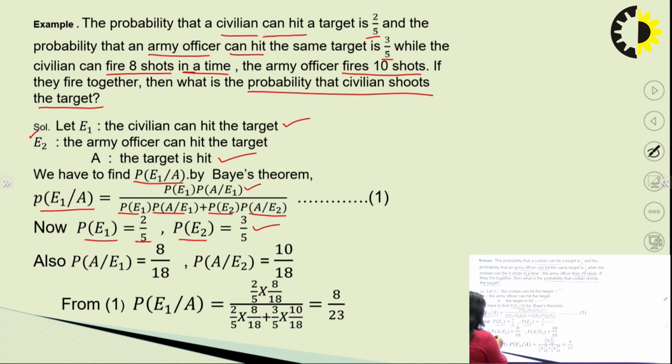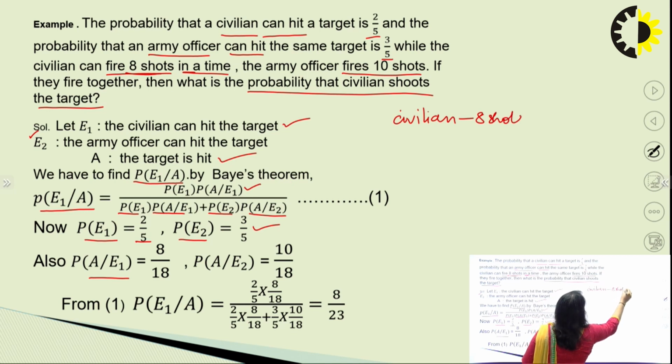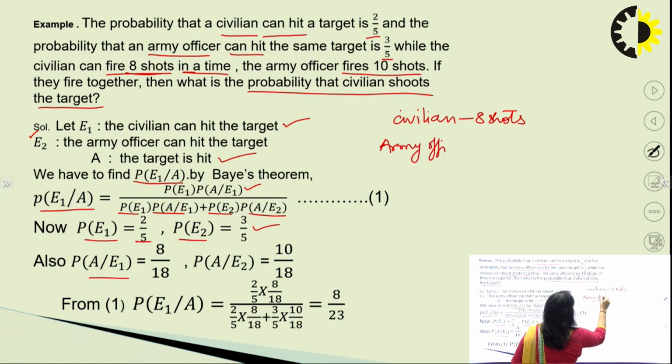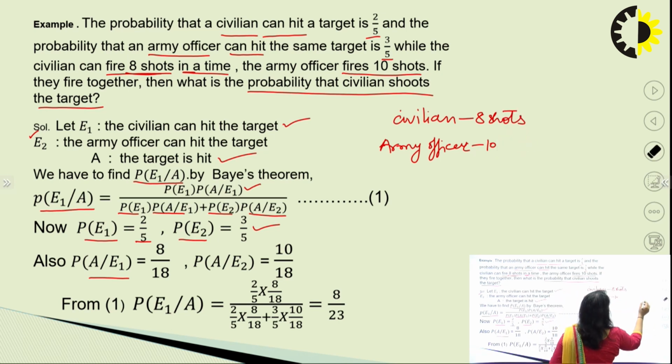Therefore, probability A given E1 becomes 8/18, because the civilian can have 8 shots and the army officer can have 10 shots, so the total number of shots comes out to be 18.